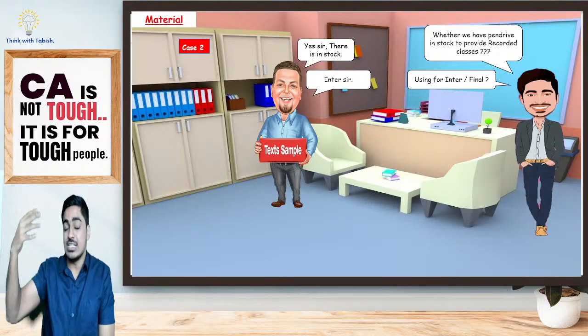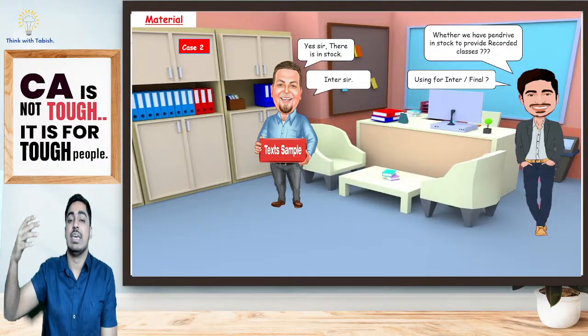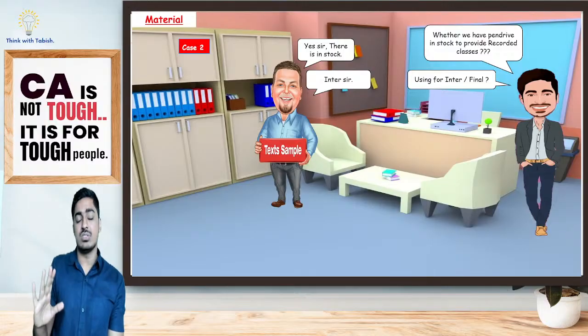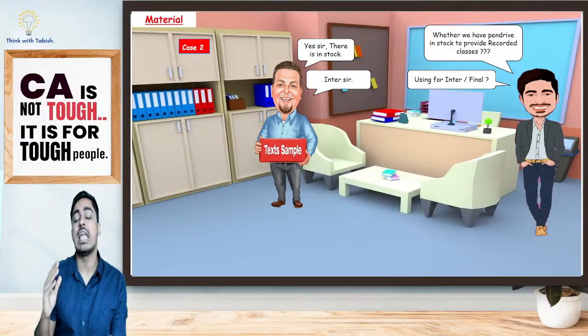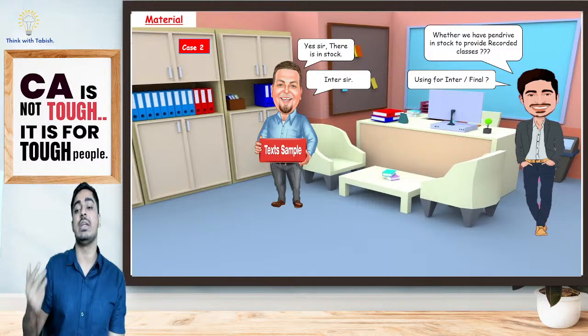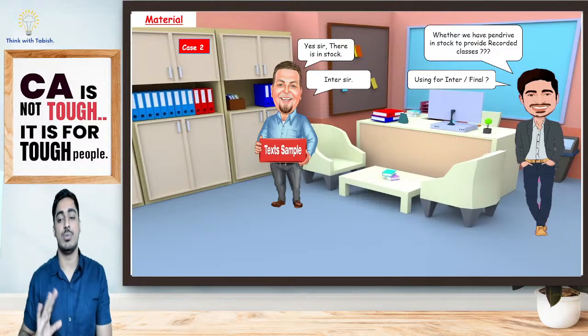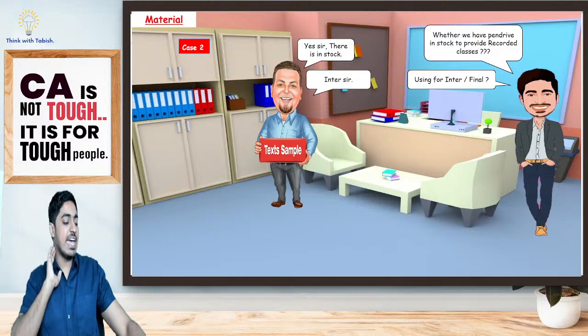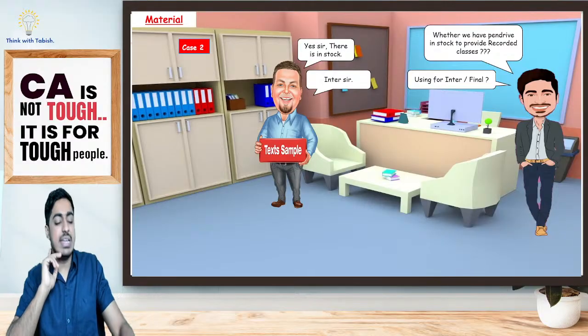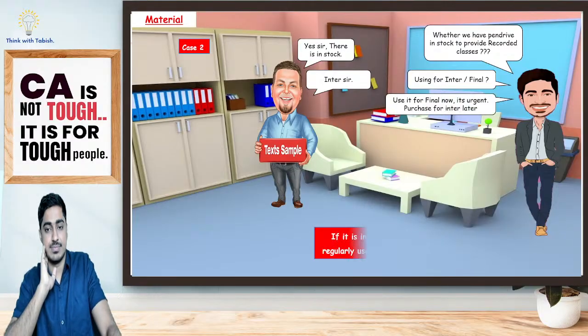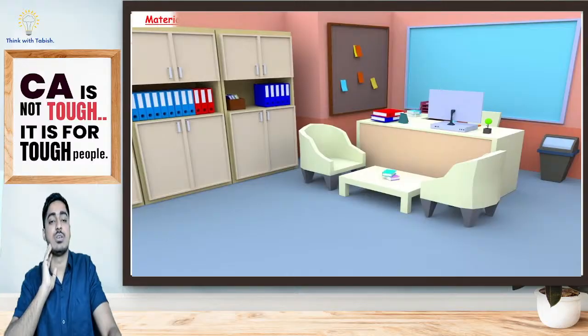Raw material is in stock. Raw material is already in stock. Yes, I'm asking, is it regularly used? If it is regularly used, what will I have to do? I will have to replace my raw material. So my replacement cost is going to be relevant. If I have my raw material and it is not regularly used, is replacement cost relevant?